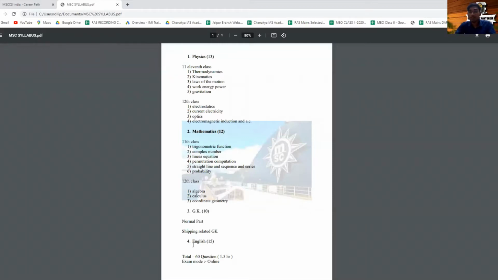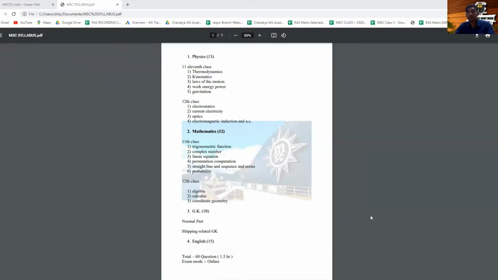Next is GK. They will have 10 questions, 5 from the normal part. Normal part means GK that already exists, like they can ask, who built the Taj Mahal? And shipping related GK means they can ask how many ports we have in all of India, major ports, minor ports, which port is popular for what. These kinds of questions will come in shipping related GK.